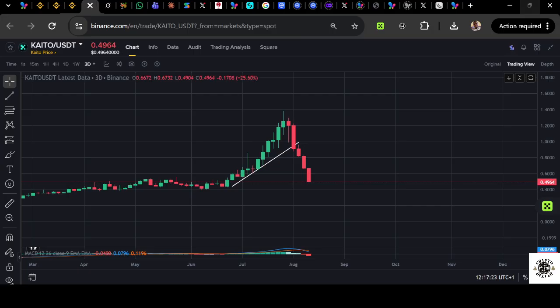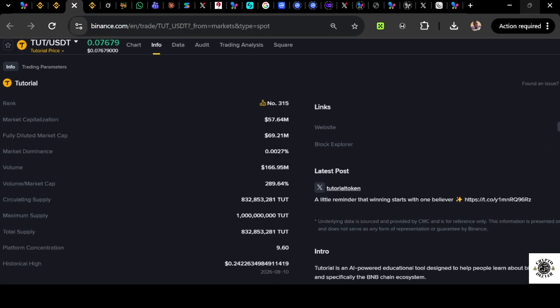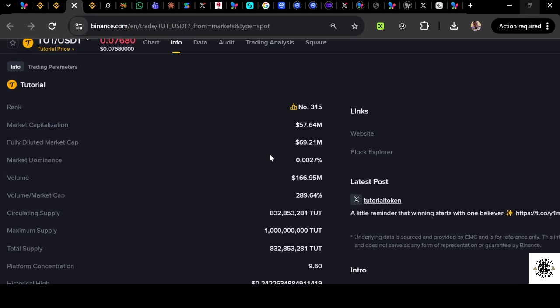So now the question is, how do you actually get this? The best crypto to buy is one that has almost equal market cap and FDV. When you look at a coin like TUT, this is yet another coin, you can see that the market cap is 57.6 million and the FDV is 69. You discover that the difference between the two is not much. I'm not talking about the value of the market cap, which we are going to talk about later. I'm talking about the difference now. So you see there's not much difference.